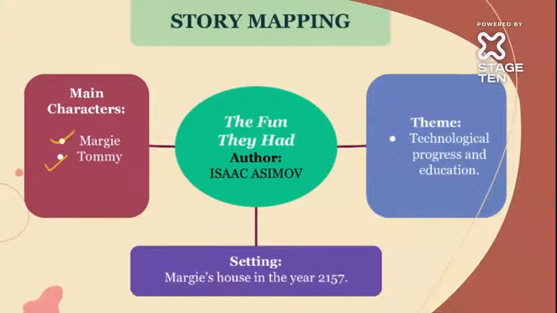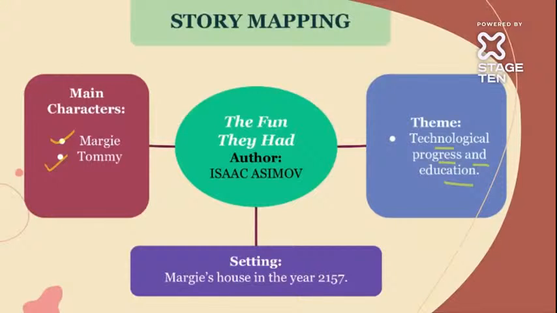The theme is about technological progress and education in the future. How will education be done in the future, and how will technology grow?